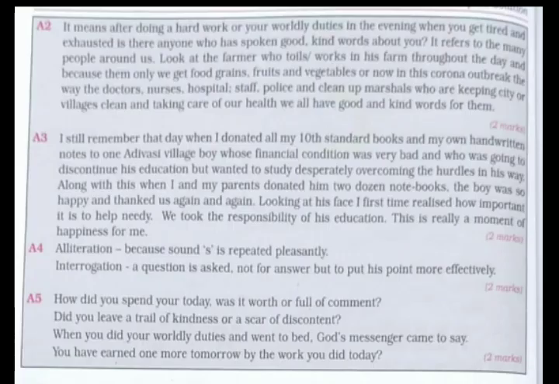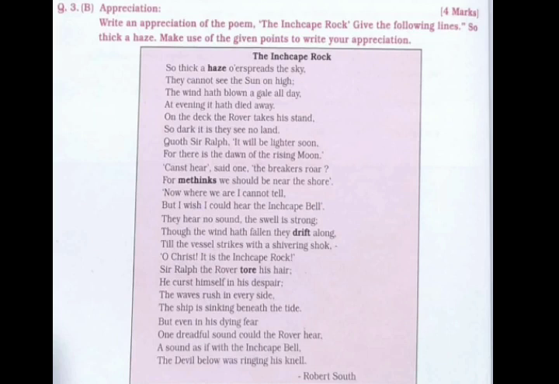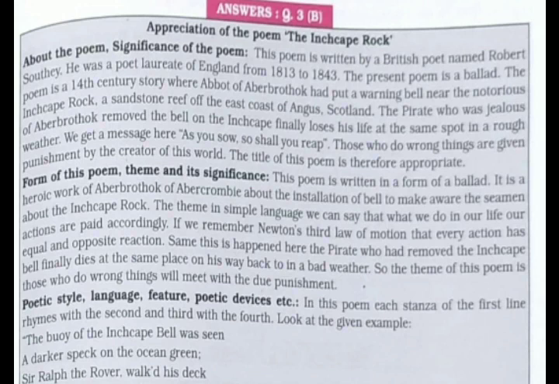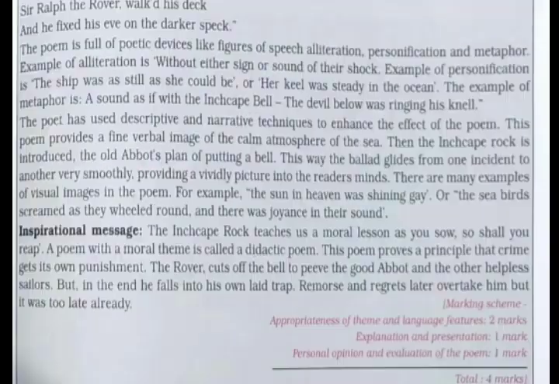Here is the answer key given. You can see the marks allotted. The next question is question number 3b, that is appreciation. Herein you will get a seen extract of 10 to 15 lines from another poem, which is not asked in question number 3a. This carries 4 marks. So here is the marking scheme of the appreciation, that is appropriateness and language 2 marks, explanation and presentation 1 mark, personal opinion and evaluation of the poem 1 mark.